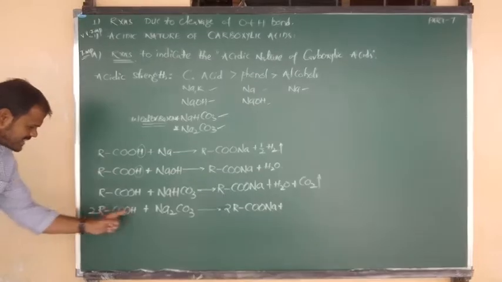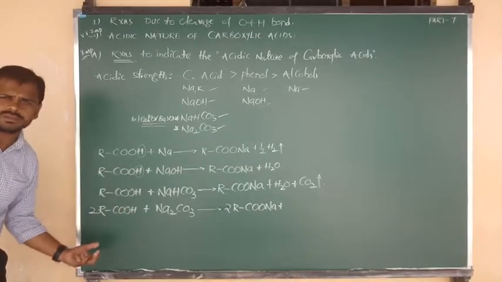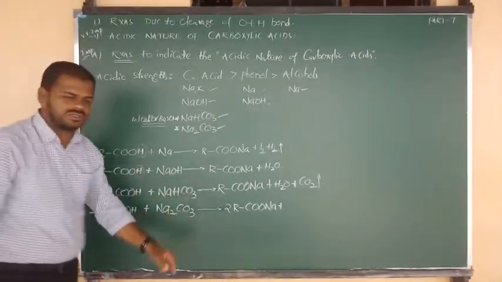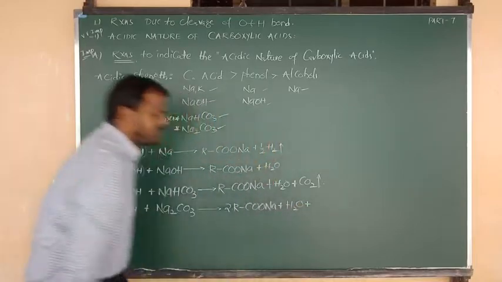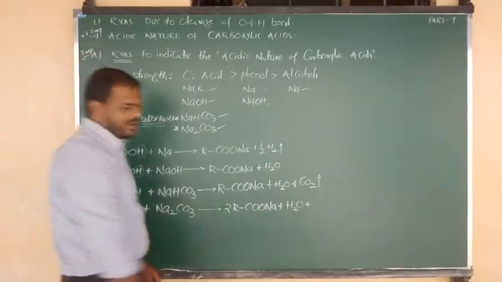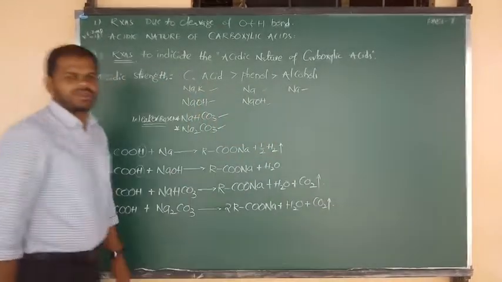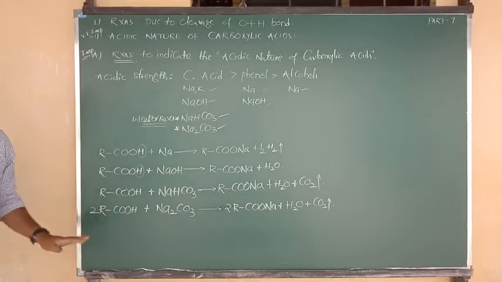Here 2 hydrogens are there. With 2 carboxylic acids, from both moles of carboxylic acid they are giving protons. So 2 protons take 1 oxygen and are removed in the form of a water molecule. CO3 can now be converted into the gas, CO2 gas. Okay, all of you. Now you can see this is all clear.